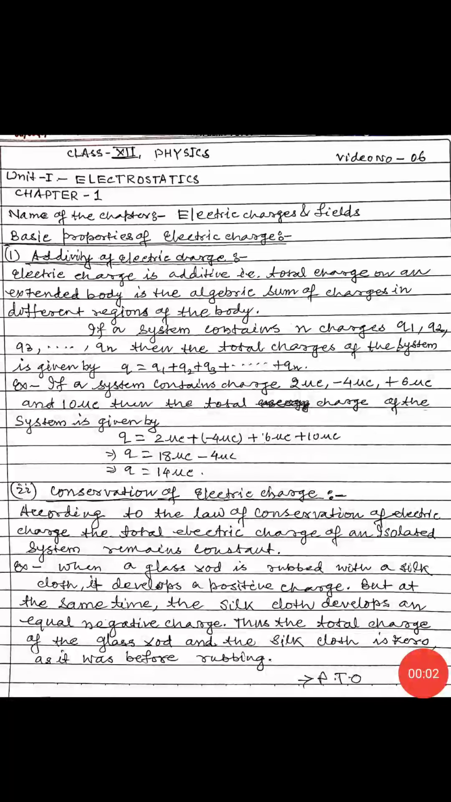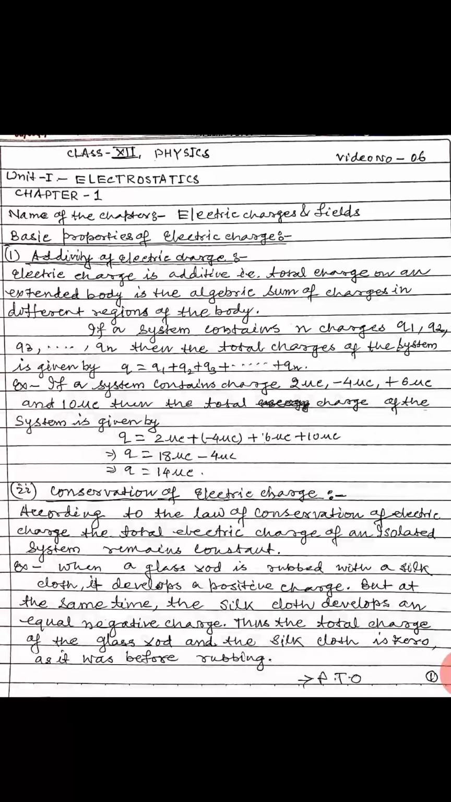My dear students, today we are going to discuss the basic properties of electric charge. Point first, additivity of electric charge. Electric charge is additive, that is, total charge on an extended body is the algebraic sum of charges in different regions of the body. If a system contains n charges q1, q2, q3, ..., qn, then the total charge of the system is given by q = q1 + q2 + q3 + ... + qn.